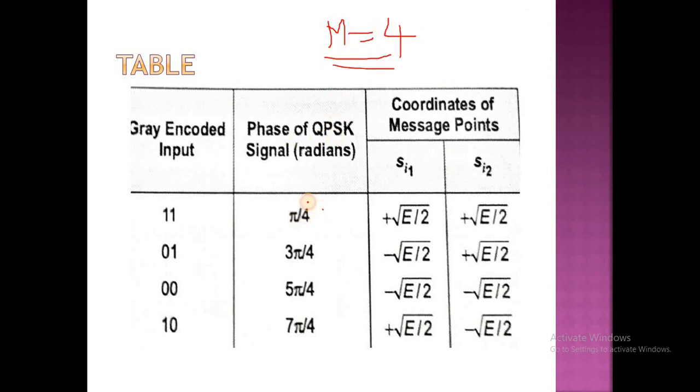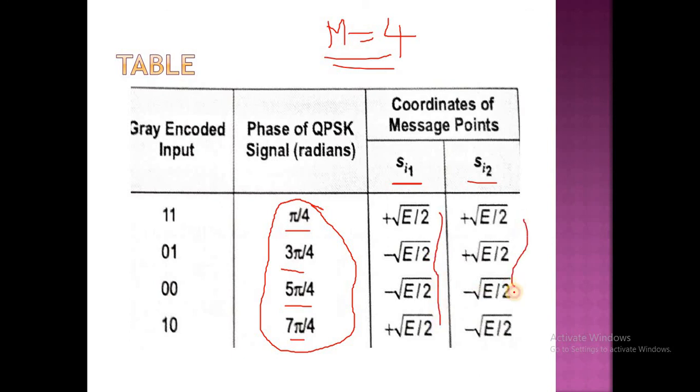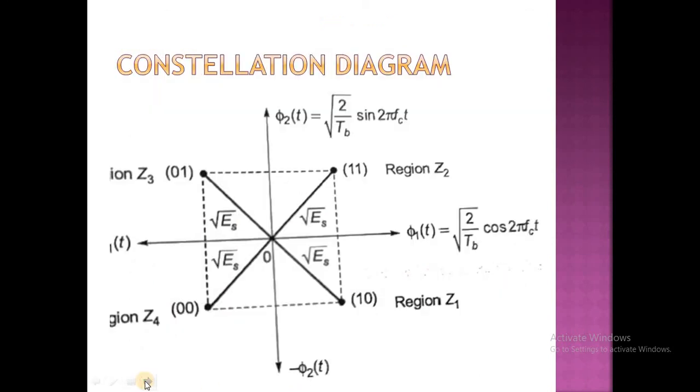For M equal to 4, we have the different phases of the QPSK signal in radians, that is pi by 4, 3 pi by 4, 5 pi by 4 and 7 pi by 4, and the coordinate points si1 and si2 will be given like this. Here these are the coordinate points. So it is the constellation diagram in case of M equal to 4.